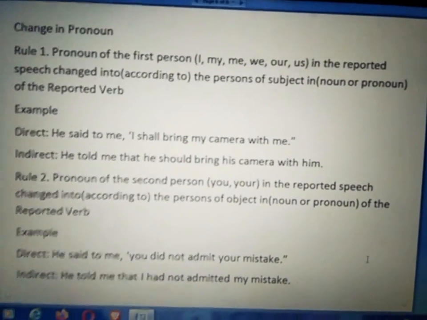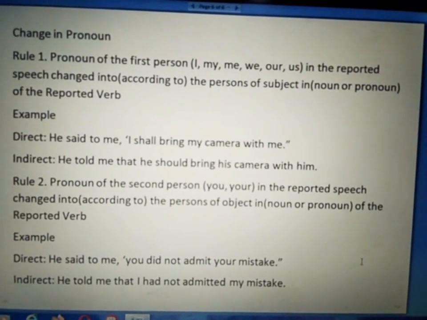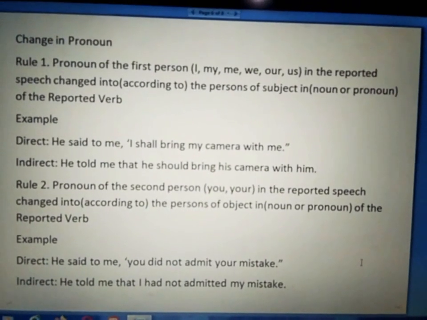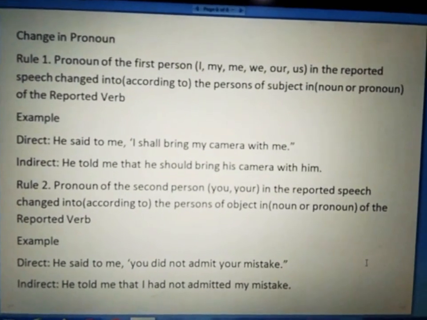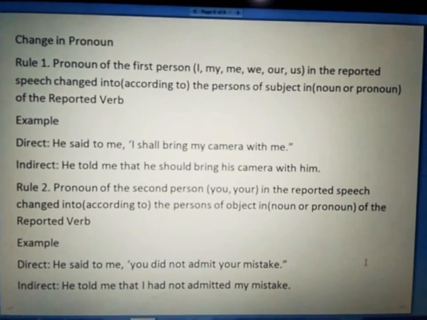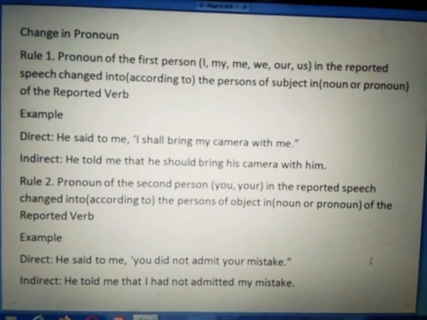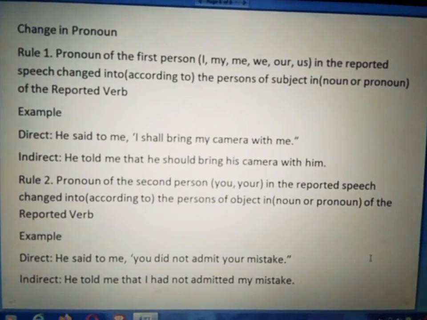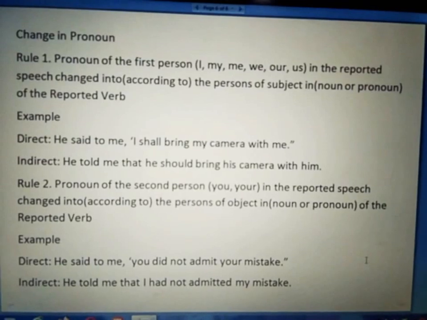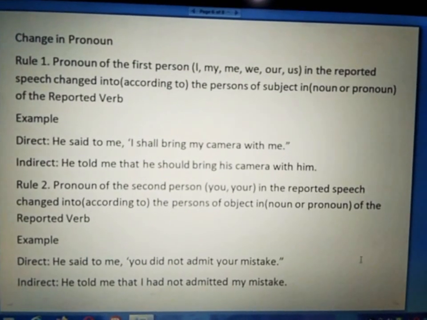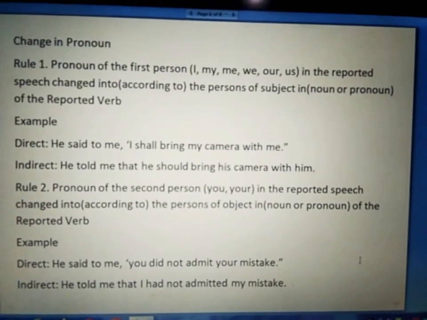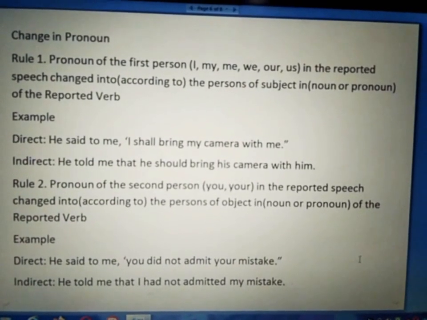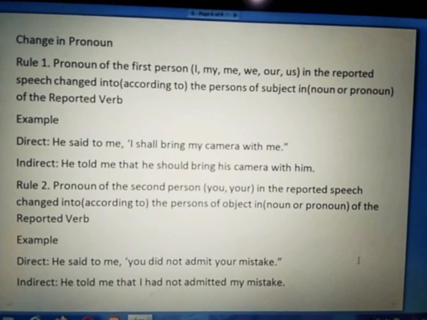I repeat again. Pronouns of the first person, I, my, me, we, our, us in the reported speech, change according to the person of the subject, noun or pronoun, of the reporting verb.